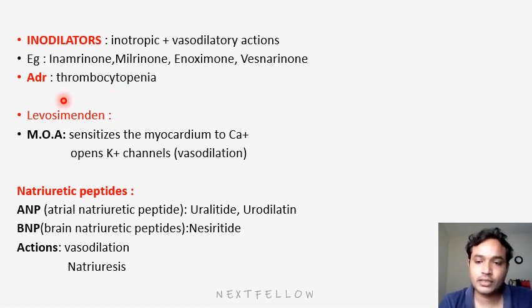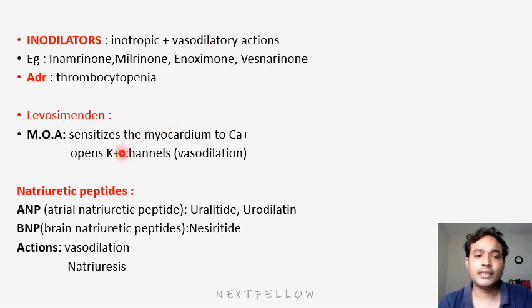Among inodilators, there is a newly developed drug, levosimendan. Its mechanism of action is different from the other inodilators. It sensitizes the cardiac myocardium to calcium. So when calcium sensitization increases, there is a greater chance of calcium binding, which gives increased contraction. That is the first mechanism of action. Second, it opens up potassium channels, thereby causing vasodilatation. One is contraction, the second is vasodilation. That way it is known as an inodilator. The two main mechanisms are contraction and vasodilation.